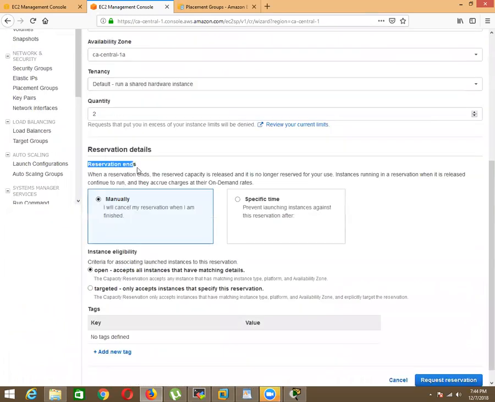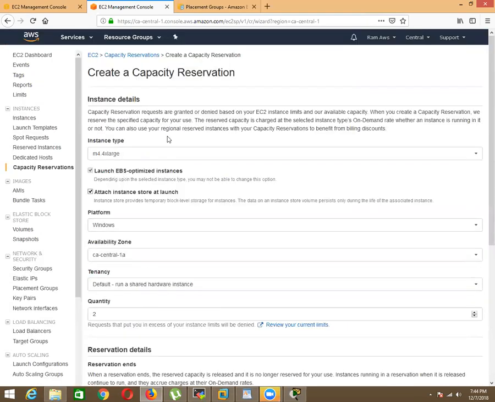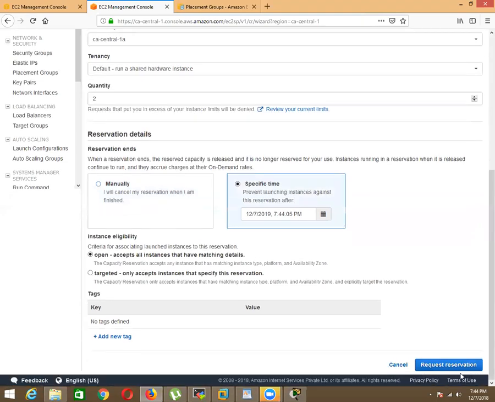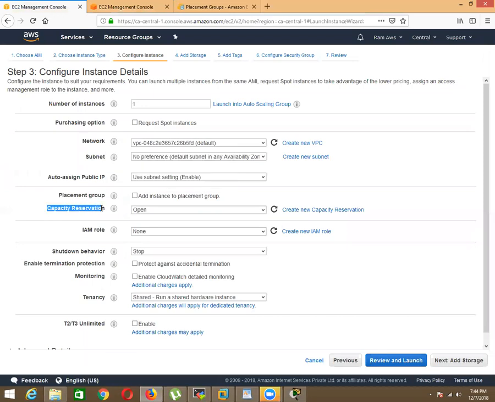So the reservation ends manually. You will end it, or you can give specific timings. Within these timings, the time limit, you cannot change the hardware performance of this machine. So it is just like a reservation, and you can purchase it. That's how they have provided the capacity reservation option, and this is good to save your expense if you are going to use your instance frequently.